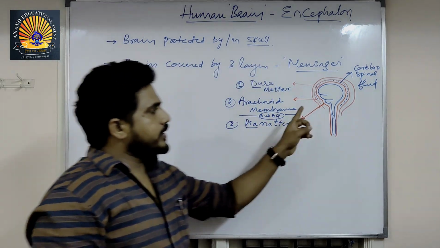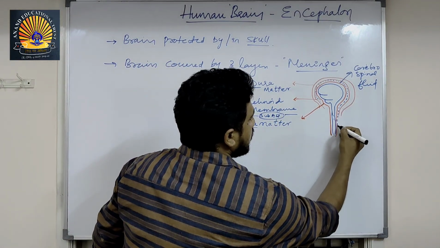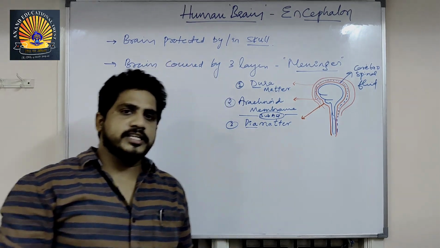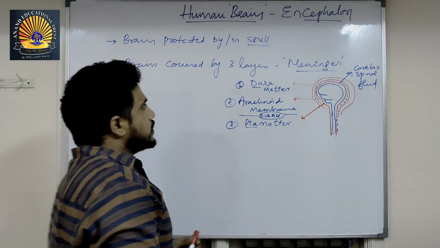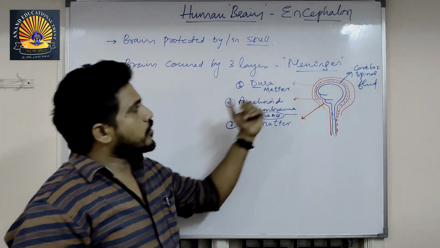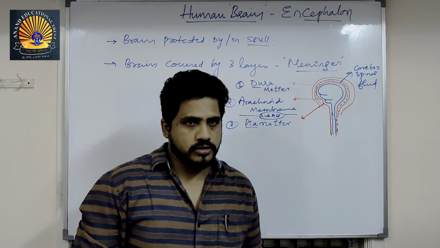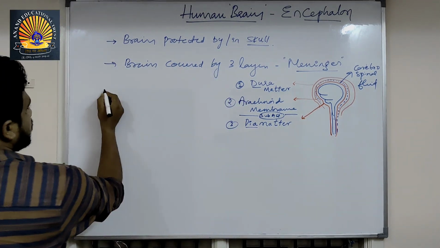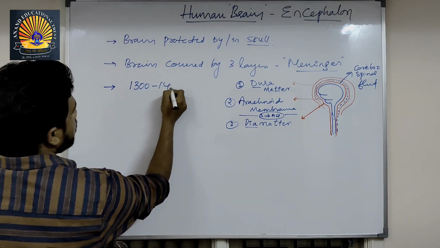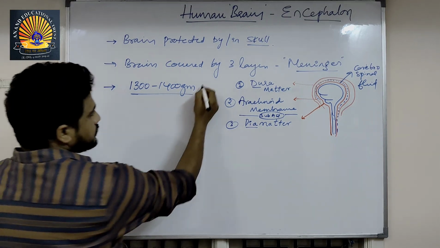Cerebrospinal fluid flows around the brain and spinal cord, which protects the brain from shocks and injuries. So, the skull protects the brain physically and physiologically the fluid helps to reduce the suspensions and shocks. Another important point, it weighs about 1300 to 1400 grams in body weight.